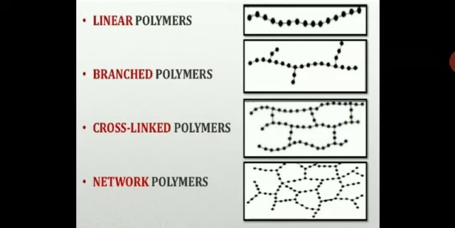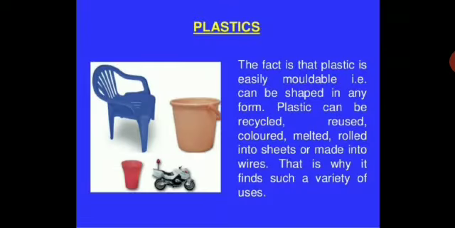You can see how the polymers are arranged, and this way you can get different types of plastics. The fact is that plastic is easily moldable. They can be shaped in any form. Plastic can be recycled, reused, colored, melted, rolled into sheets or made into wires. That is why it finds such a wide variety of uses.